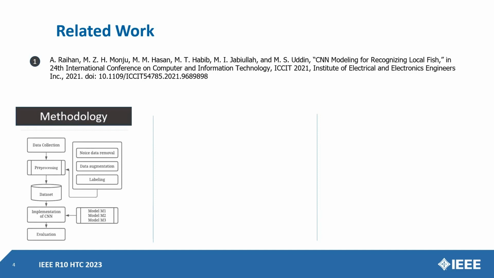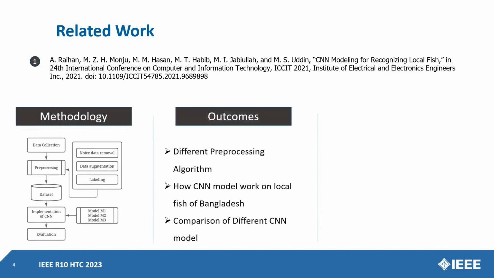After that, they pre-processed their data, and after finishing their pre-processing, they found their final dataset. Then they implemented three custom CNN models on their dataset and explored the test results. From that work, we found how different pre-processing algorithms work and how CNN models perform on Bangladeshi local fish. They also showed the comparison of various CNN models.